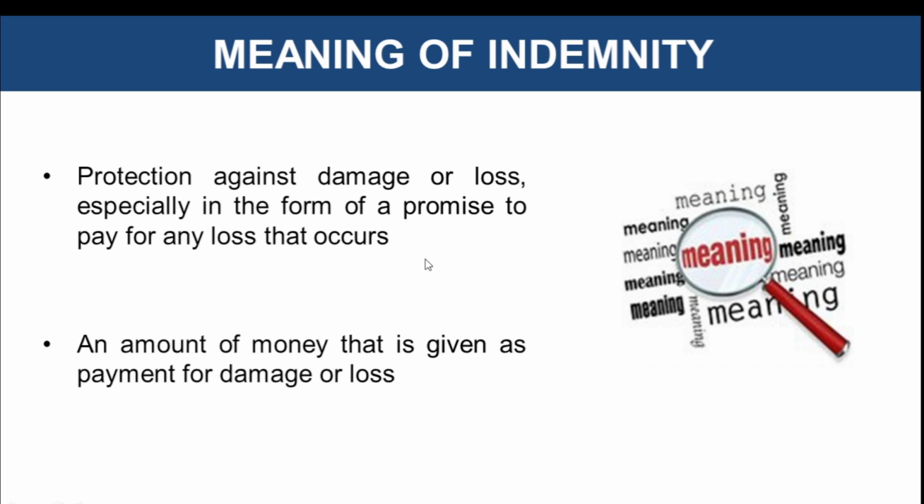So this is how the contract of indemnity is formed. There is an indemnifier, there is an indemnity holder. And insurance contracts are the best to understand this.